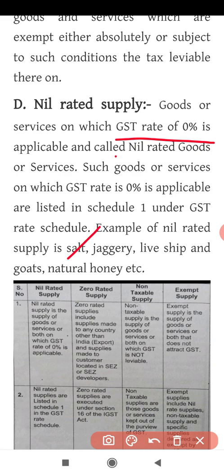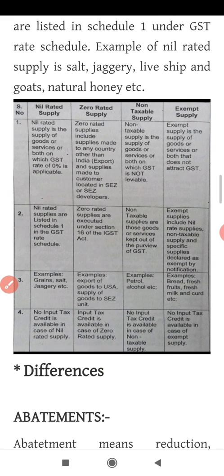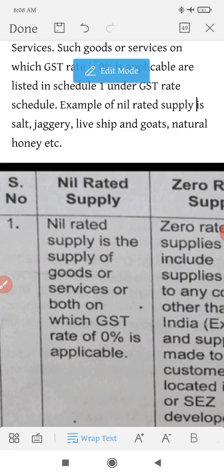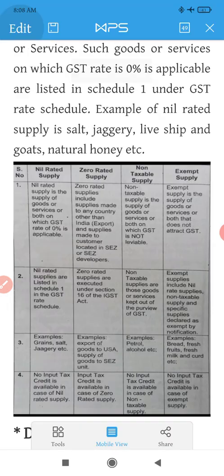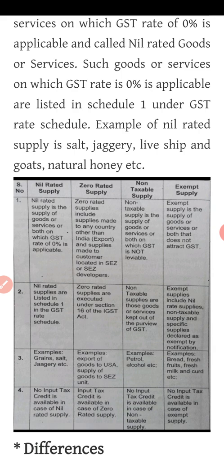They give you examples like salt. There should be 0% tax charged on salt, jaggery, live sheep. It's not ship, it is sheep, sheep and goats, natural honey, etc. So these are the goods or services on which 0% tax is charged. Next we have a table which gives you a clear idea about the four kinds of supply: nil rated supply, zero rated supply, non taxable supply, exempt supply.